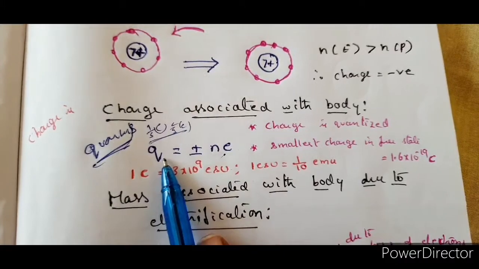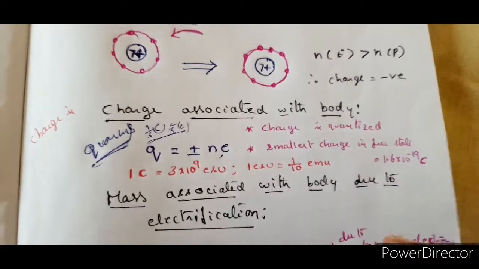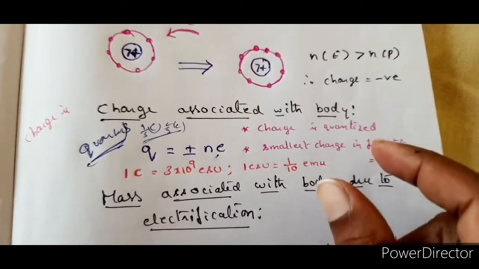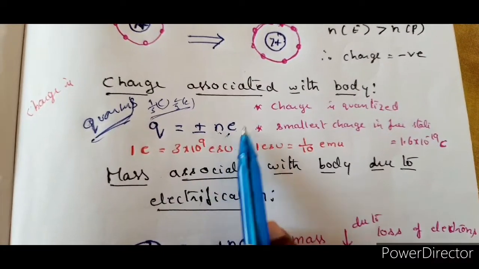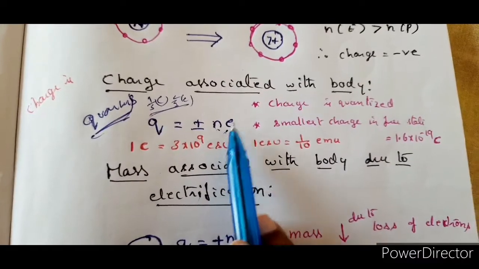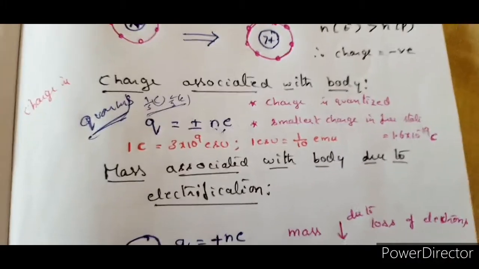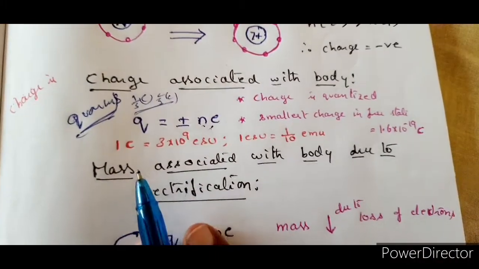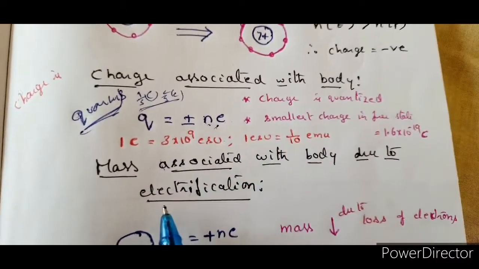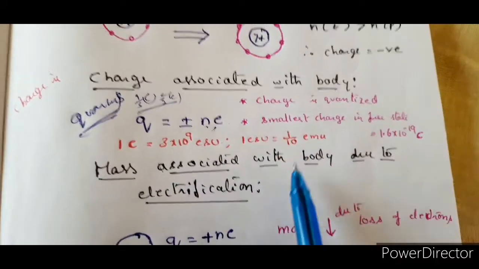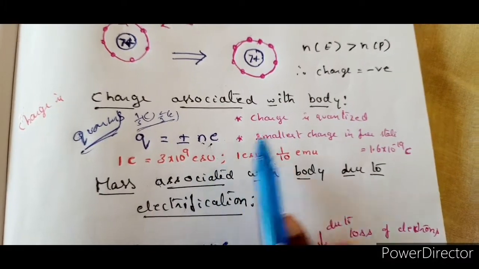That means the charge of a body is quantized in terms of the charge of an electron, that means as packets of charges. That means 2 electrons' charge, 3 electrons' charge, 5 electrons' charge, integral multiples of e. Why are we taking it? Because this is the only charge which is in free state, whereas quarks are packed. They do not exist in free states. Therefore, we never talk about the transfer of a quark, but we talk about the transfer of an electron. Either an electron is removed or an excess electron is given. So thus we always say that the charge of a body is quantized.